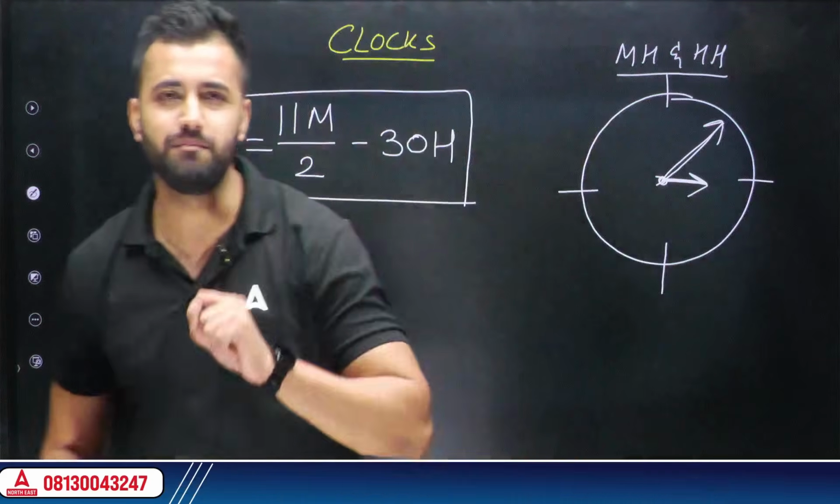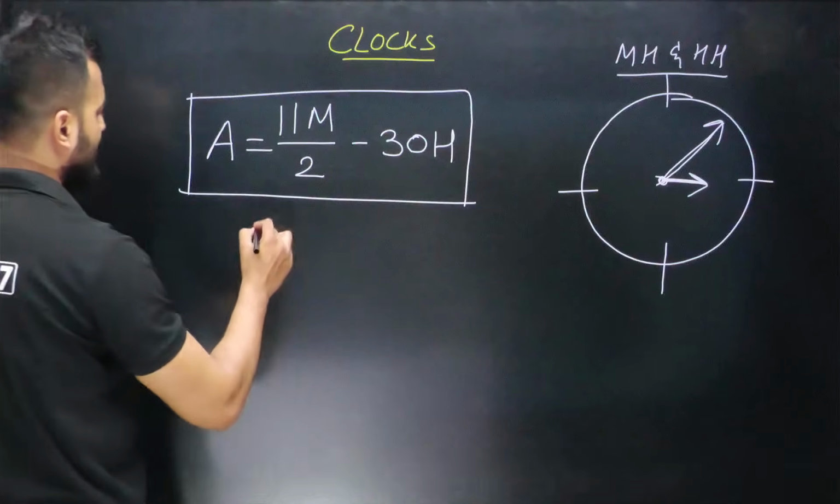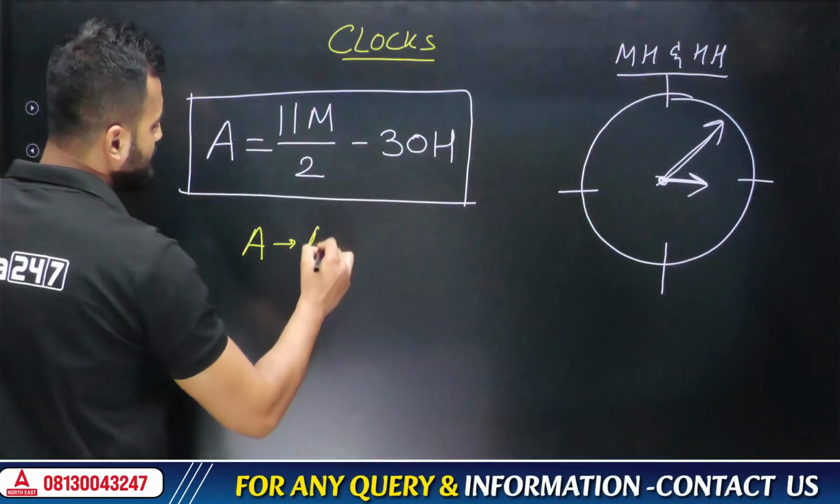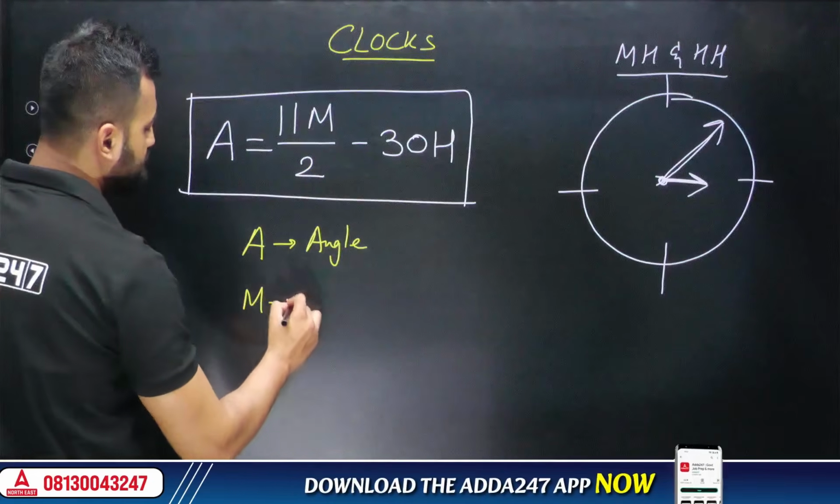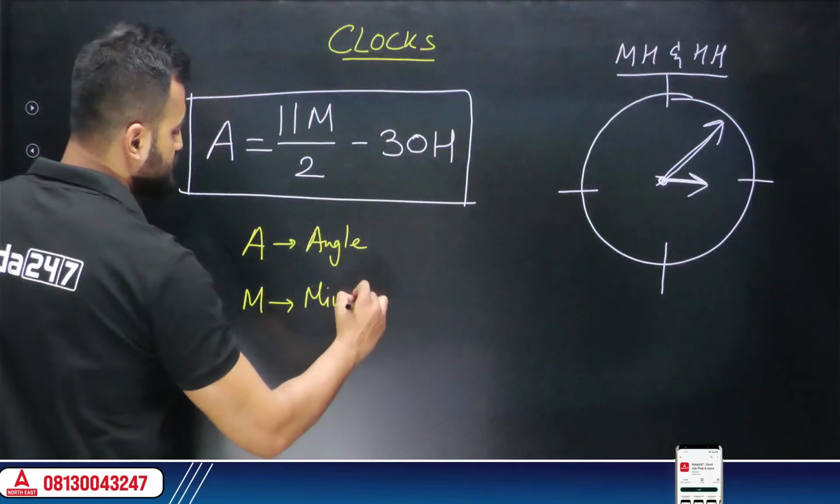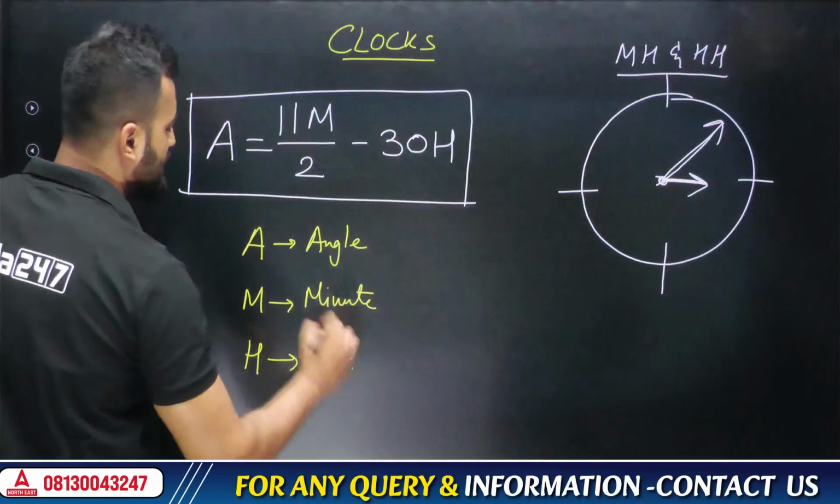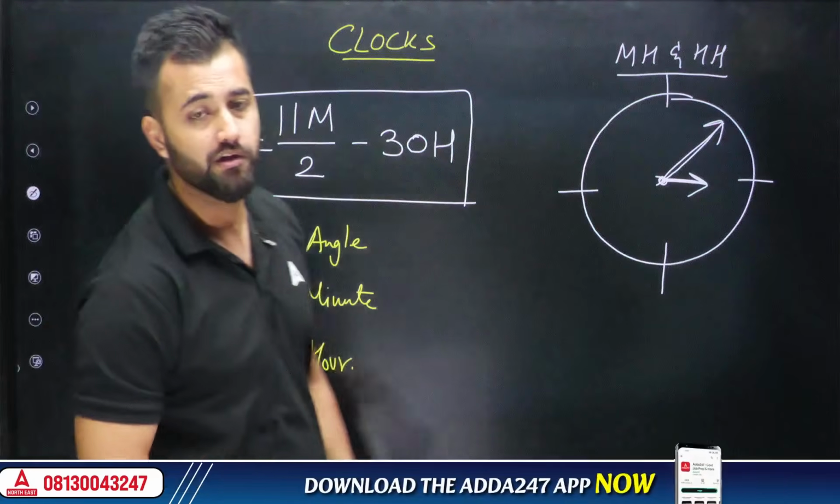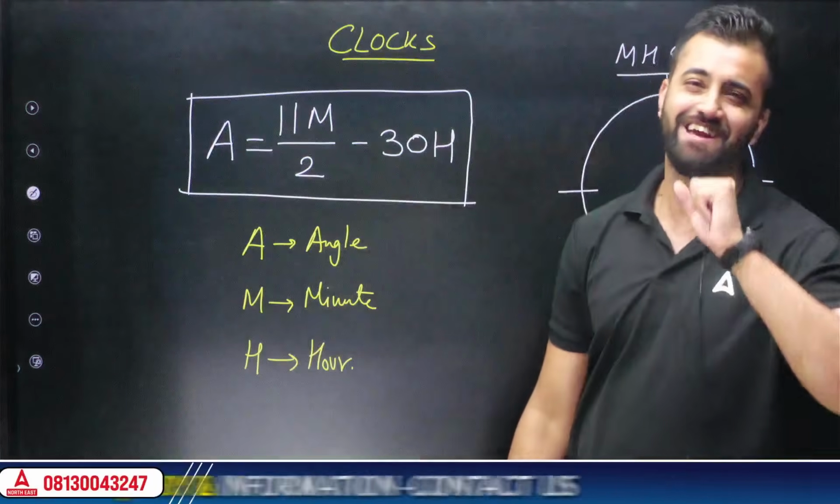Okay, now let me make you understand what are these notations. So out here, if you see A is what? A will be the angle which we are interested to find. M is what? M would be the minute which will be given to us, and H will be the hour, and that is also one parameter which will be given to us by the examiner. So we just need to put these parameters in this particular formula and you easily get the answer.